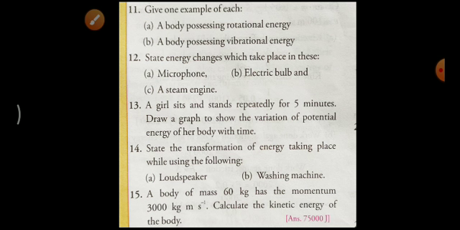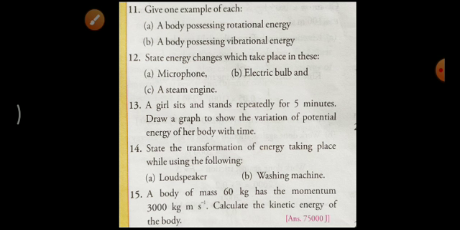Then vibrational kinetic energy, or vibrational energy: the vibrations of a tuning fork are the best example. In that case, the vibrating tuning fork possesses vibrational energy. Here it is directly mentioned as vibrational energy and rotational energy.